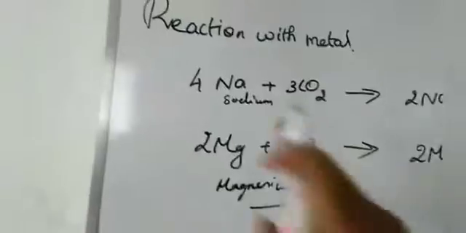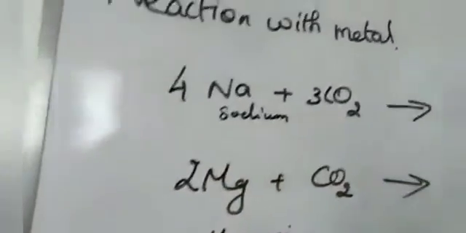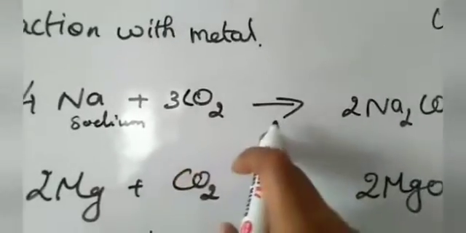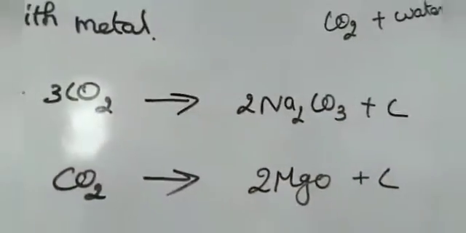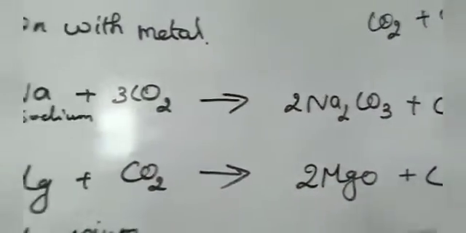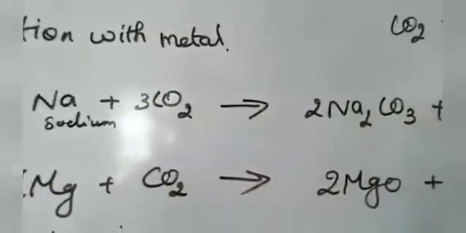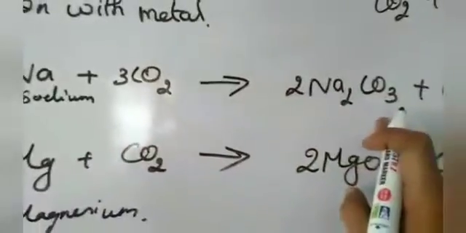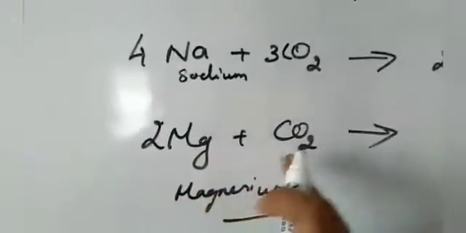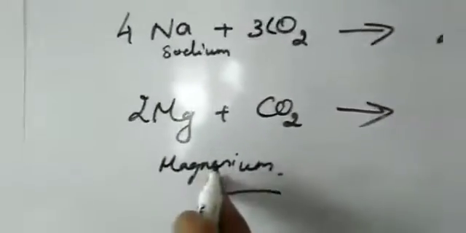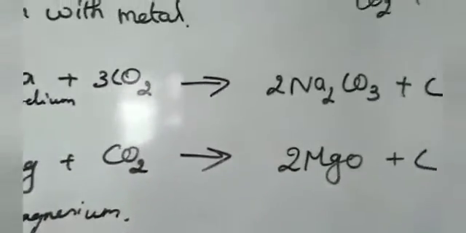First, sodium combines with carbon dioxide to form its carbonate. Which carbonate? Sodium carbonate. Next, magnesium combines with carbon dioxide to form carbonate. Which carbonate? Magnesium carbonate. Do you understand?